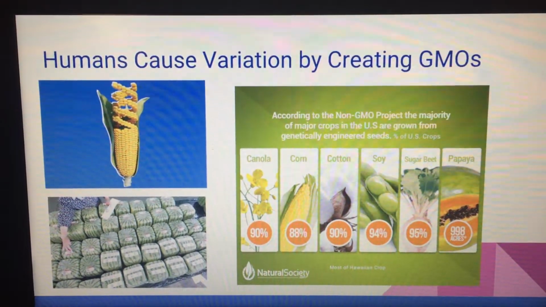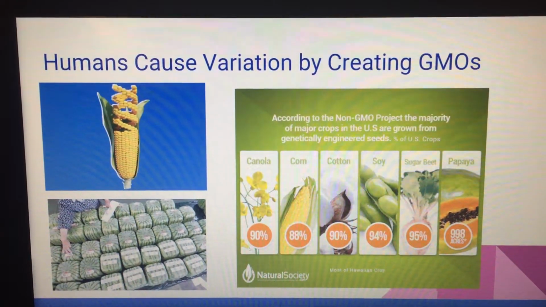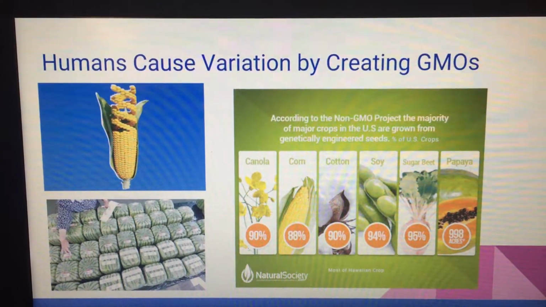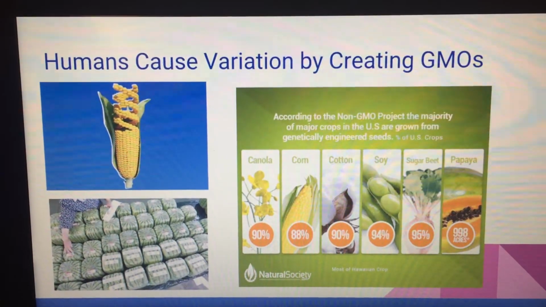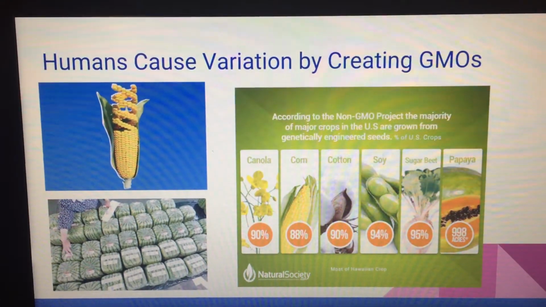The American Academy of Environmental Medicine urges doctors to prescribe non-GMO diets for all patients. They cite animal studies showing organ damage, gastrointestinal, and immune system disorders, accelerated aging, and infertility. Creating GMOs is just one way that humans cause variation.